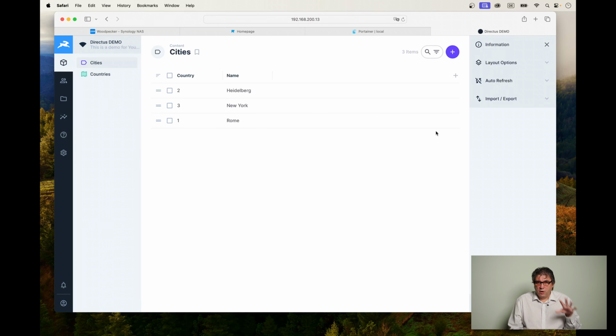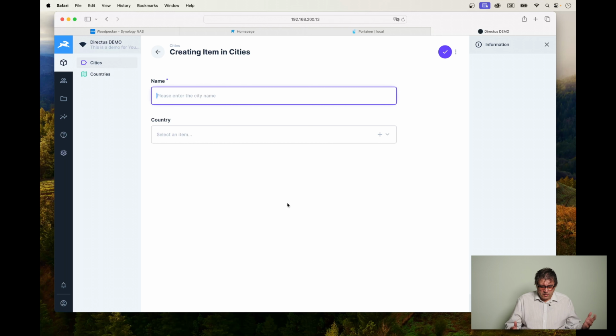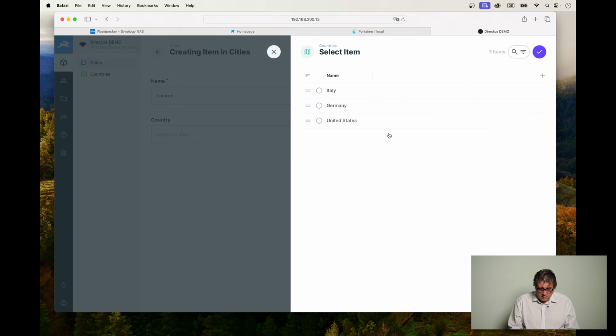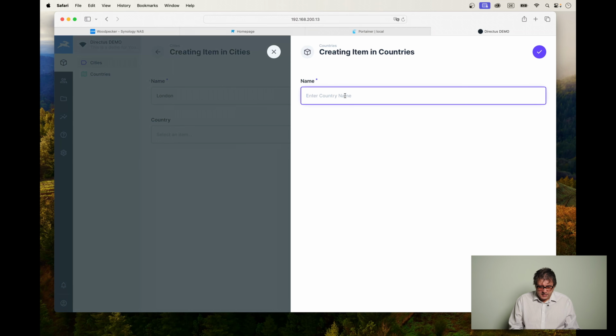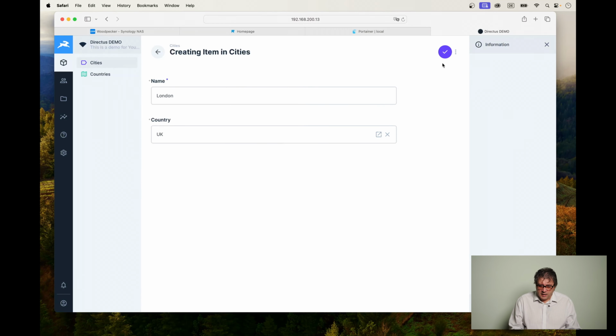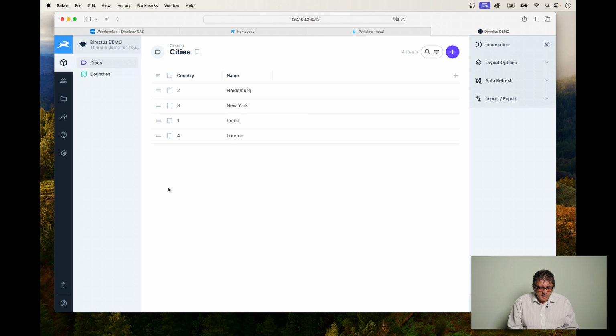Now you saw earlier that we could also create a city or a country if we are in the city editor. Like, let's create something new, like Munich. No, Munich is in Germany. Let's say London. Let's click here. No, we don't have any Londons here. But we can click on this plus and go straight over into the countries editor and say UK. Of course, I could have done it nicer, United Kingdom and so on. But you see, there is a new country here.